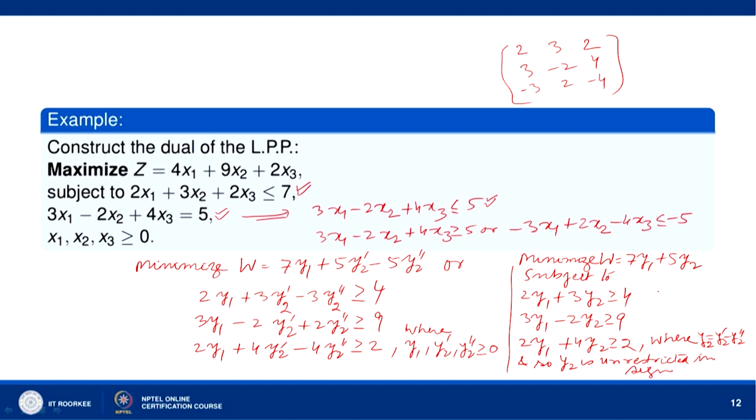So, the dual problem is minimize w equal to 7y1 plus 5y2 subject to the constraints 2y1 plus 3y2 greater than or equal to 4, 3y1 minus 2y2 greater than or equal to 9, 2y1 plus 4y2 greater than or equal to 2, y2 is unrestricted in sign, y1 is greater than or equal to 0. So, this is how we write the dual of this LPP, where one constraint is of equality type.